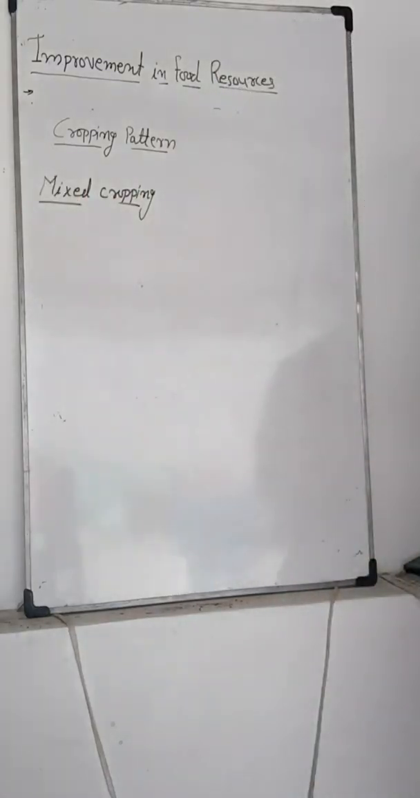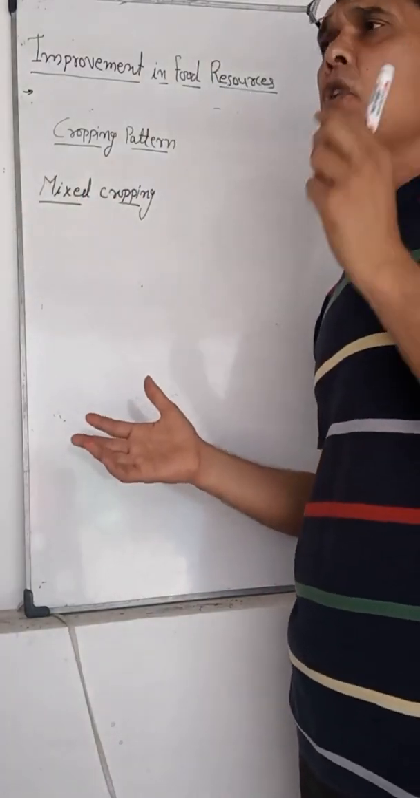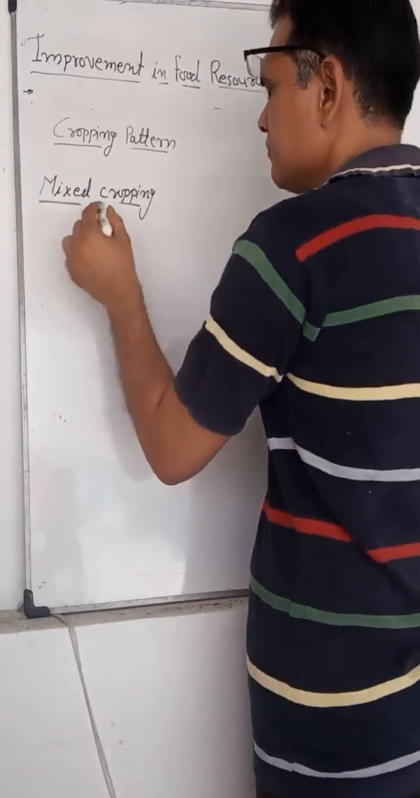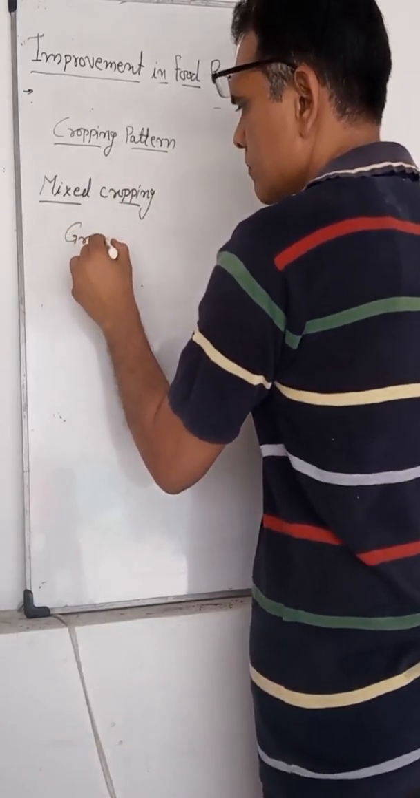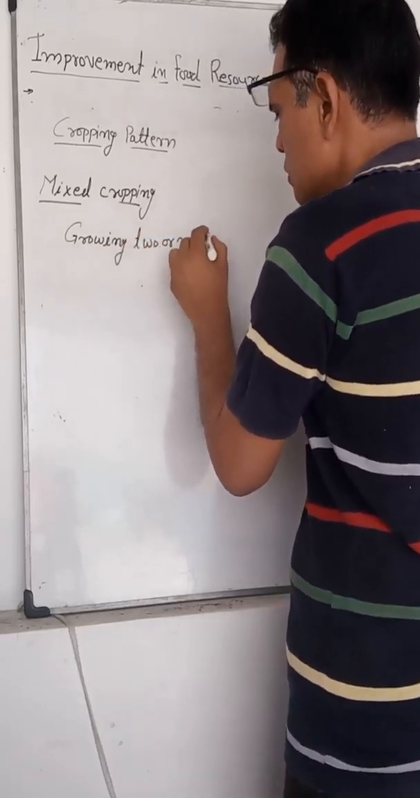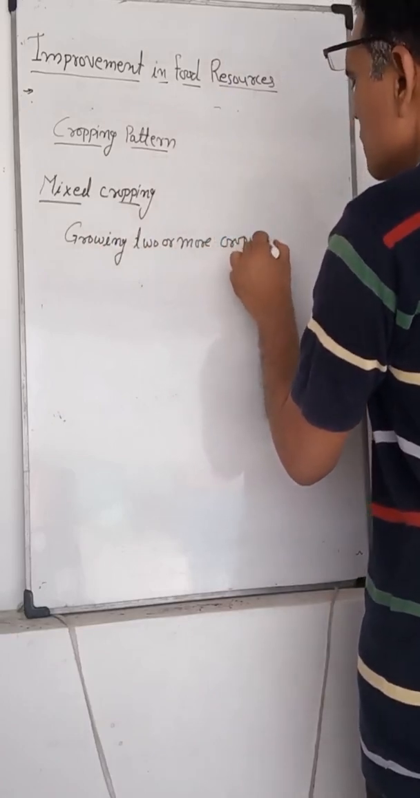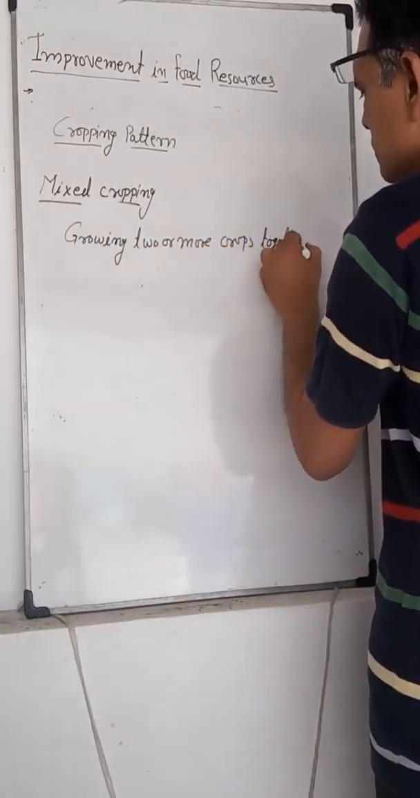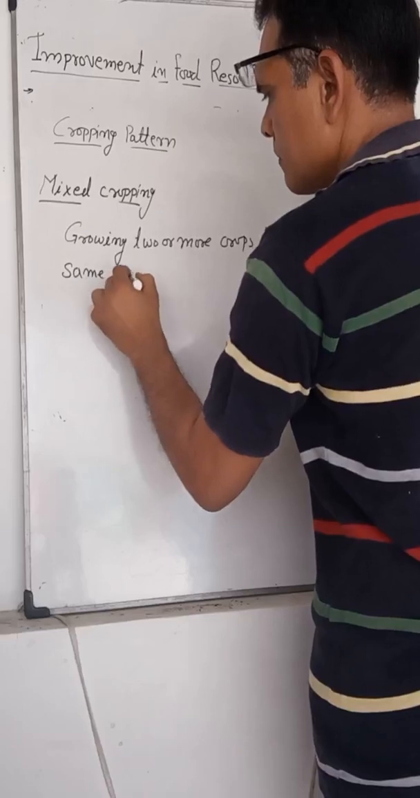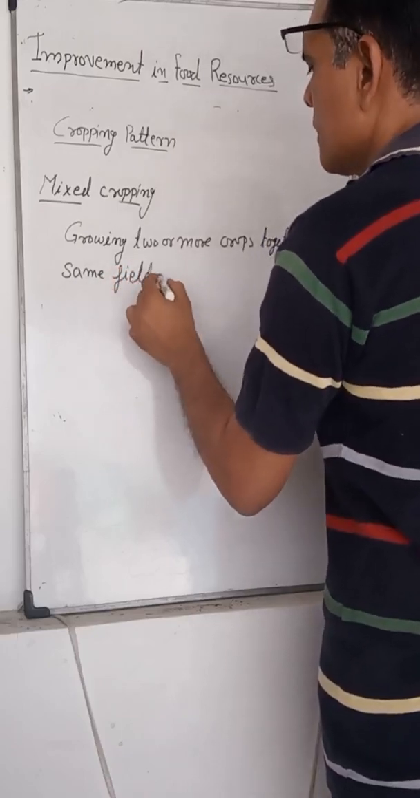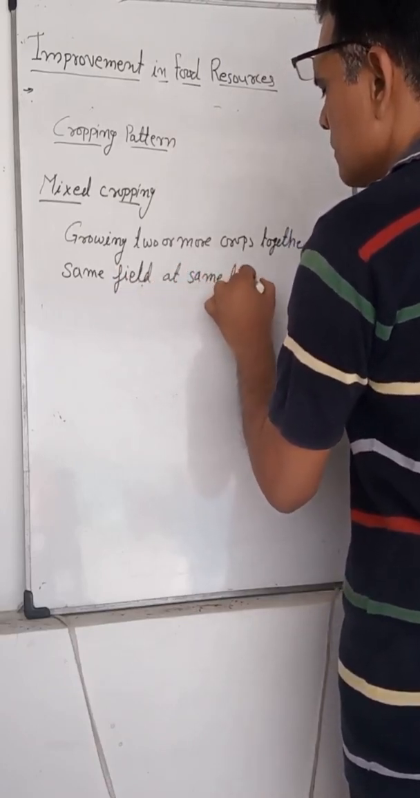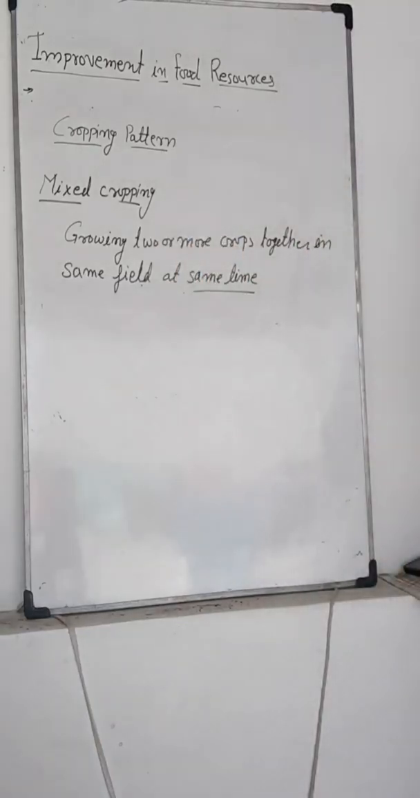Mixed cropping is the technique of growing two or more crops together in the same field at the same time. That is mixed cropping.